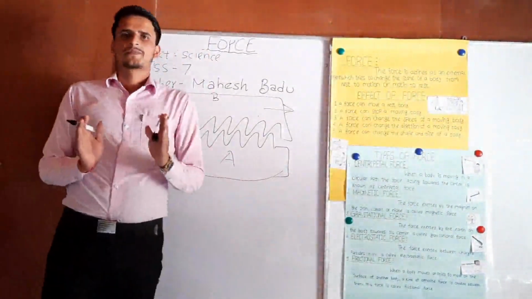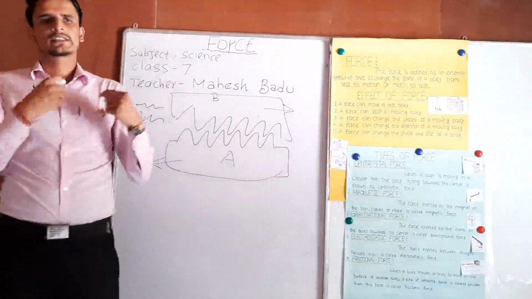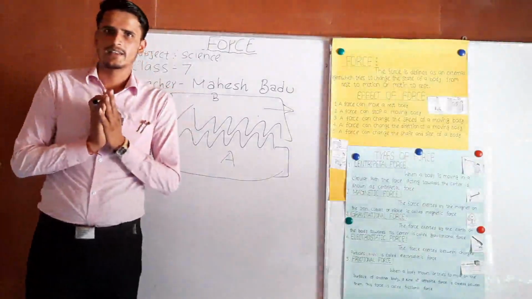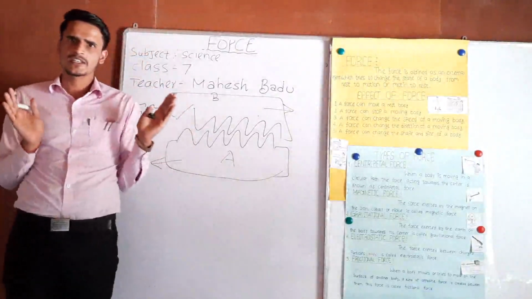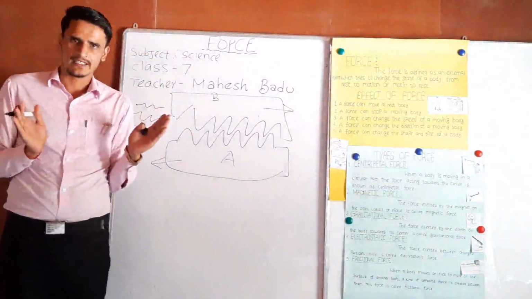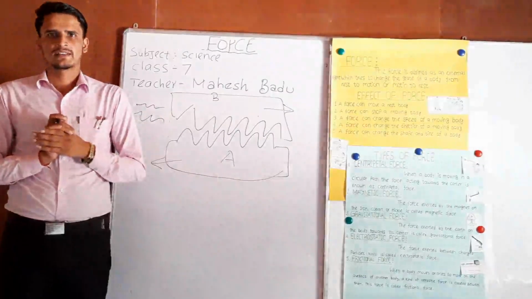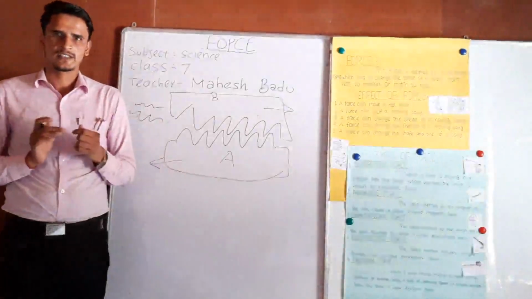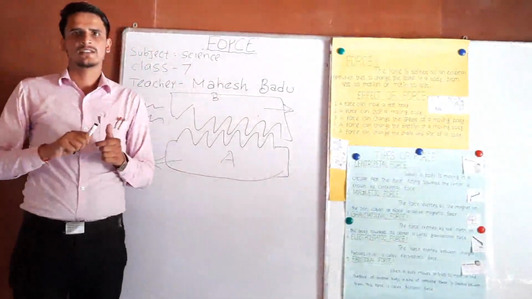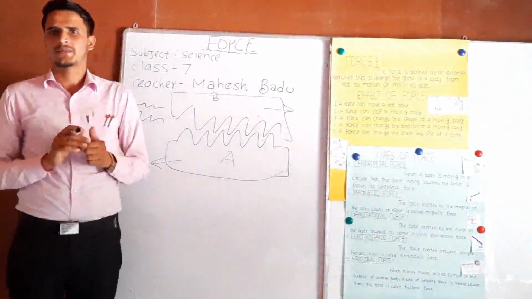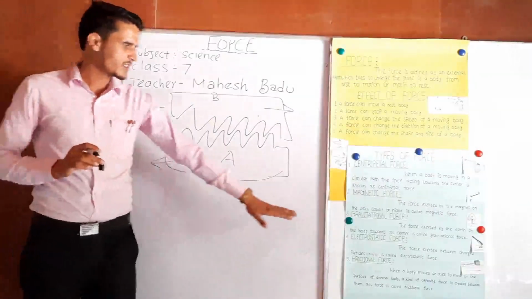Electrostatic force is the force exerted between charged particles. You know, dear student, due to electrostatic force, lightning also takes place. When you rub a comb, it can attract a piece of paper. Okay, this is electrostatic force.